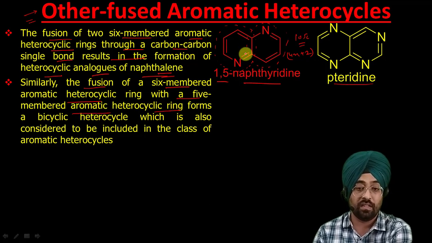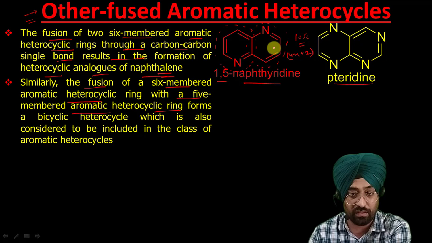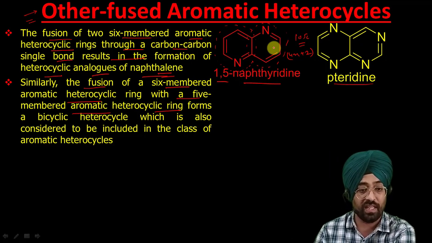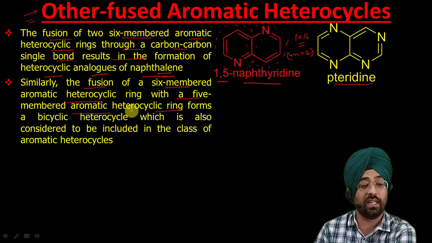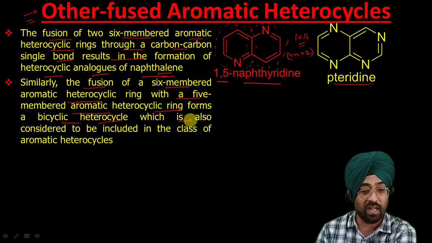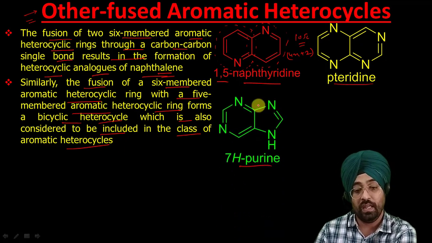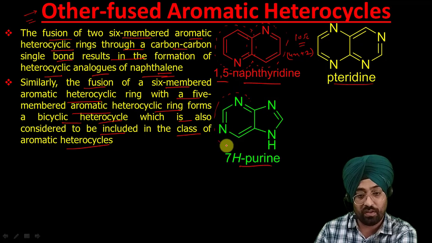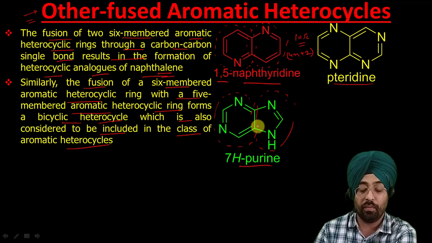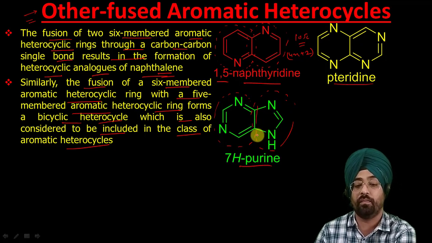Similarly, there is the fusion of a 6-membered aromatic heterocyclic ring with a 5-membered aromatic heterocyclic ring. Here a 6-membered heterocyclic ring was fused with a 6-membered heterocyclic ring. We also have a case in which a 6-membered aromatic heterocyclic ring is fused with a 5-membered aromatic heterocyclic ring, and they form a bicyclic heterocycle, which is also included in the class of aromatic heterocycles, like this. Now you can see this is 7H purine. This is a 6-membered heterocycle, this is a 5-membered heterocycle, and both are fused. This is also an aromatic compound because its electrons are involved in resonance.